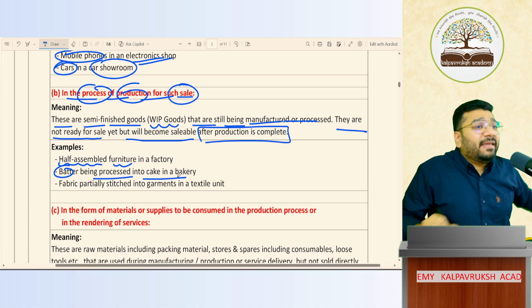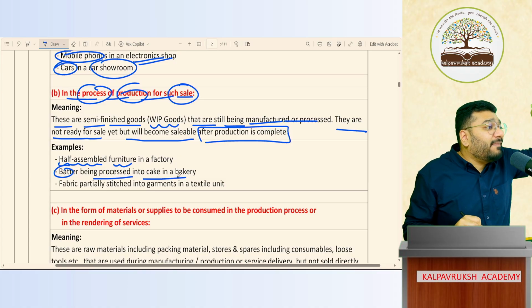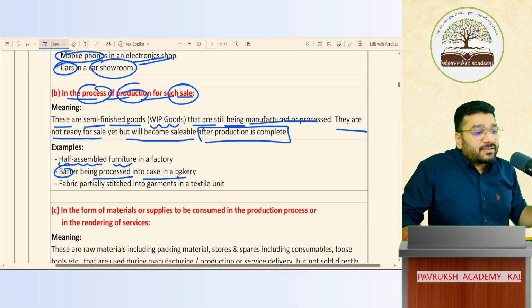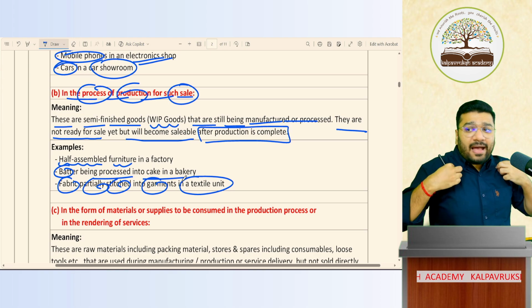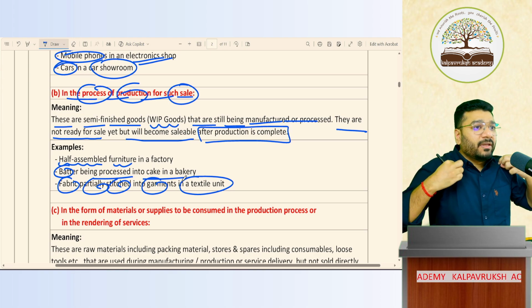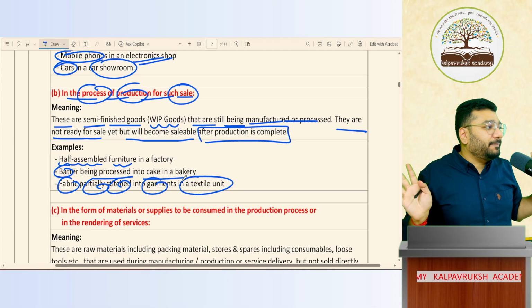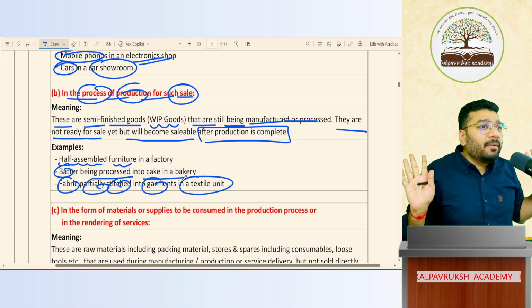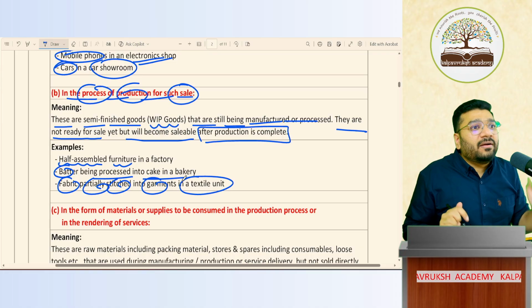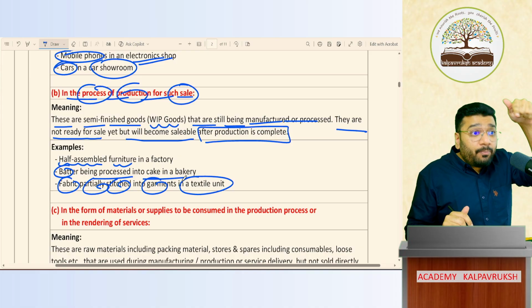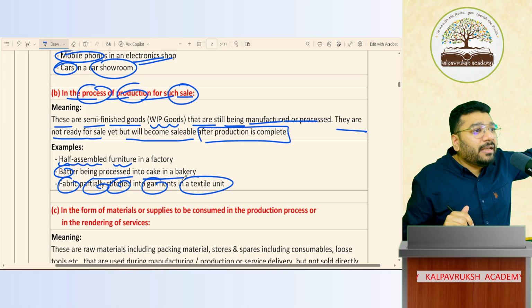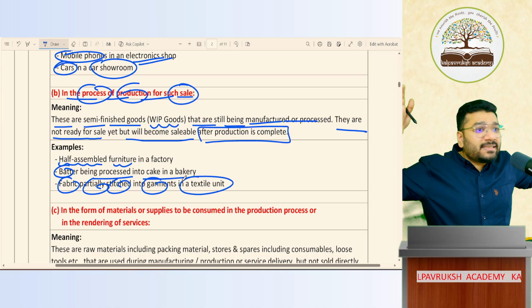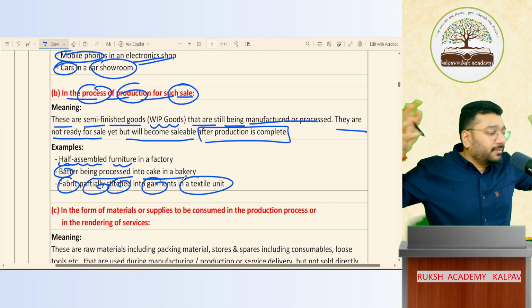Batter in the process of making cake. I gave the example of batter. So batter in our example is what? Semi-finished goods. Fabric partially stitched into a garment in a textile unit. I am running a business of manufacturing shirts. In the shirt everything is ready, but the button is not done. Button work is pending. So can I sell the shirt as it is? Not possible. So until the button is put, that shirt is semi-finished goods. Got it, not got it? Multiple examples I gave you to ensure that your mind is clear. Clear or not clear? Okay.